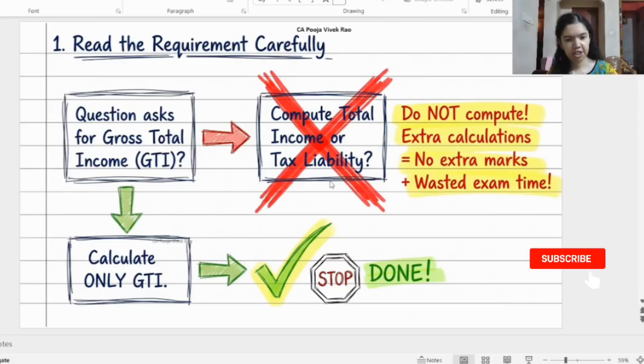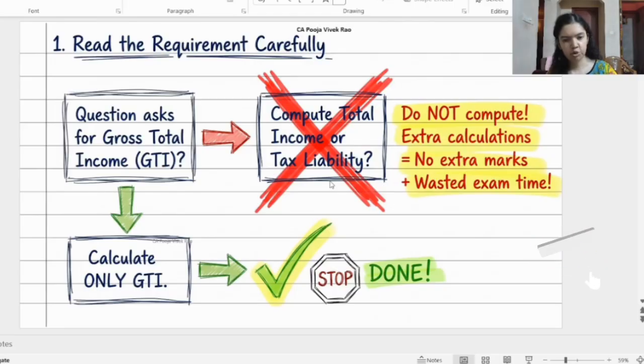The first and the most common error noticed was that many students don't read the questions carefully. That is, they do not read what the question is actually asking. For example, if the question asks you to compute gross total income, calculate only the GTI. Don't unnecessarily proceed to compute total income or tax liability.